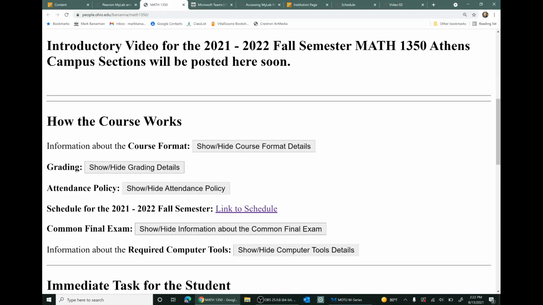The course format, the grading, the schedule, and the required computer tools.